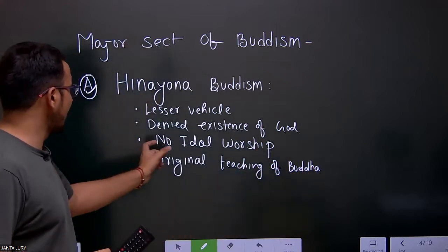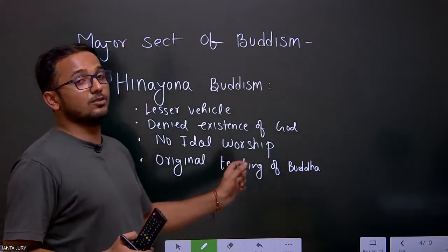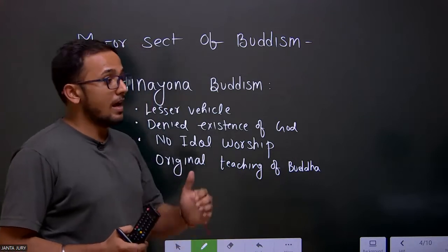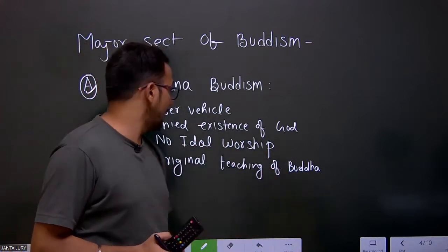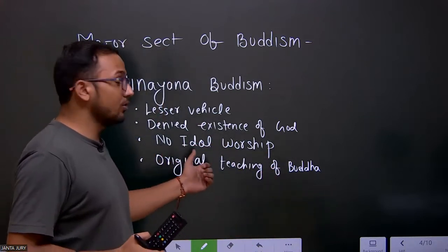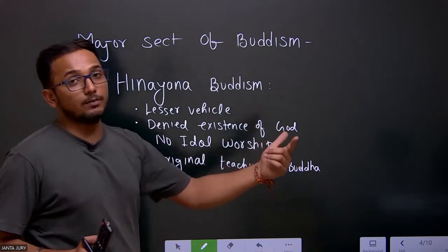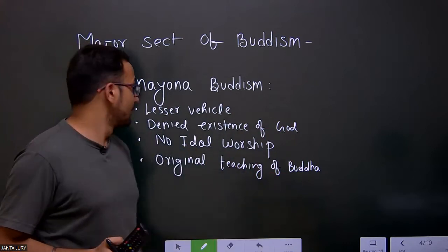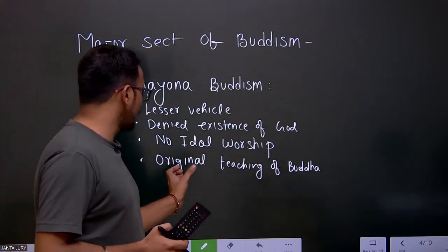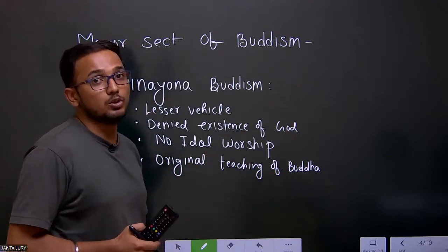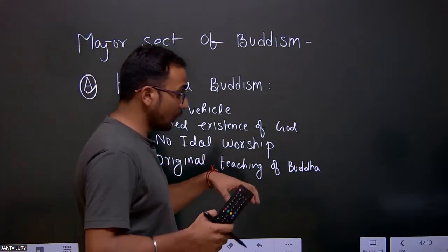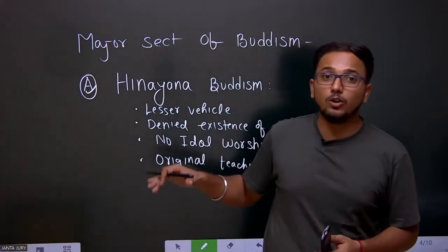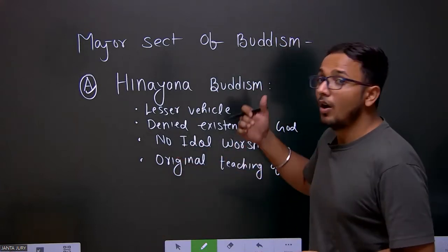Hinayana completely denied the existence of god, because the Buddha was considered a human figure. That's why there was no idol worship, but in Mahayana Buddhism, idol worship was also started. Hinayana Buddhism was based on the original teaching of the Buddha,